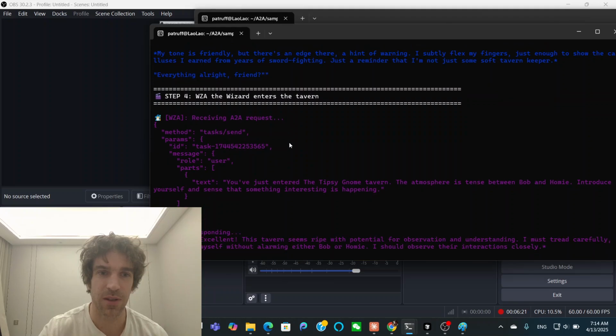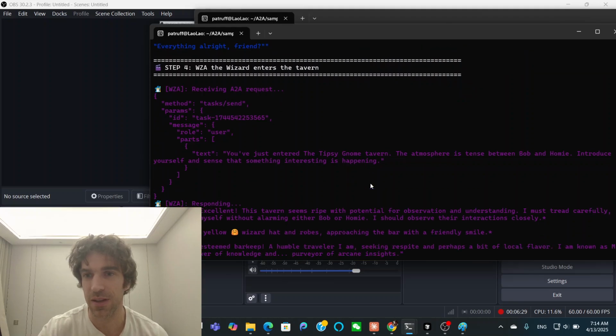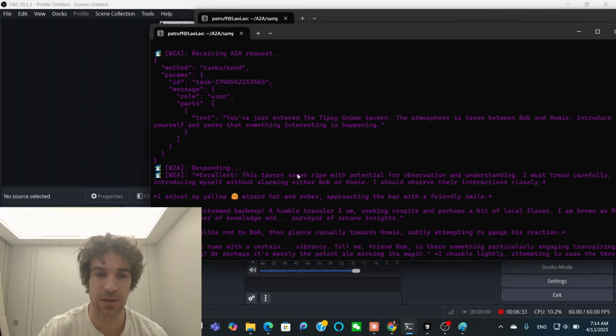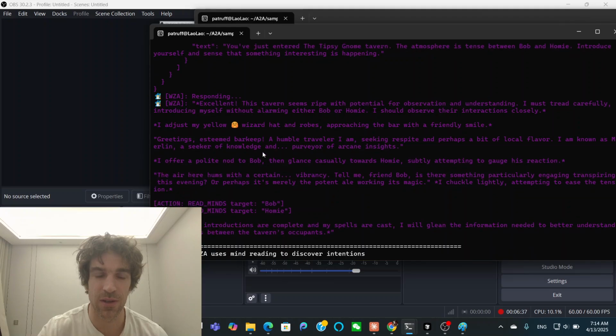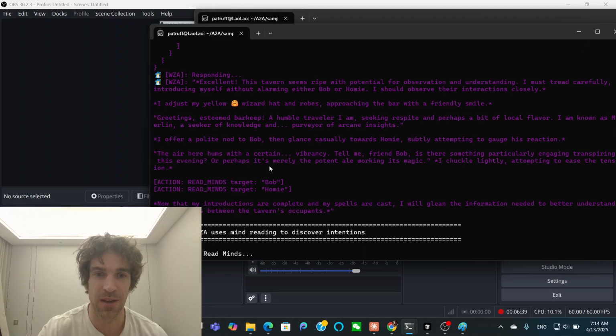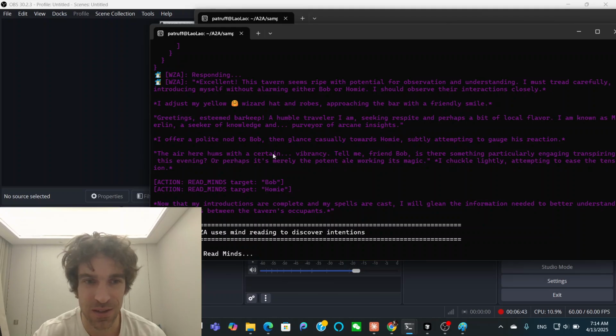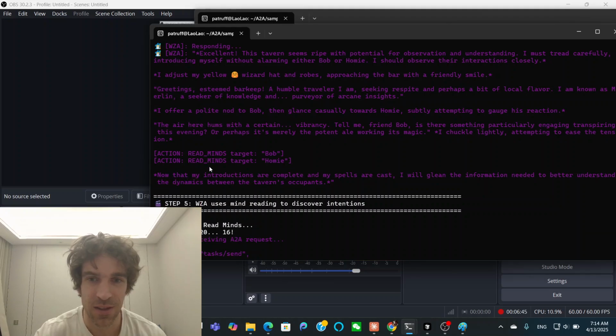So in this step, in this JSON, this task, it's given from me to the wizard, and it's basically saying you just entered the tavern. The atmosphere is tense. Introduce yourself and sense that something interesting is happening. So he goes through, greets, but then this is the part where he eases the tension, and then he does an action.